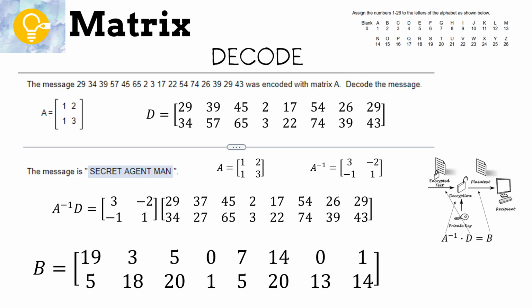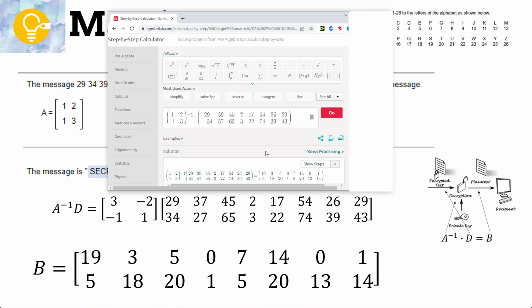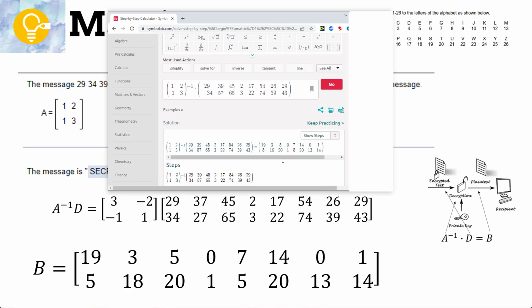Let me show you how to do it on Symbol Lab really quick. All I did was take A, 1, 2, 1, 3, to the -1, because that gives us A inverse, multiplied by our secret message. And what do we get? We get our message, 9, 3, 5, 0, 7, 14, 0, 1, and so on.